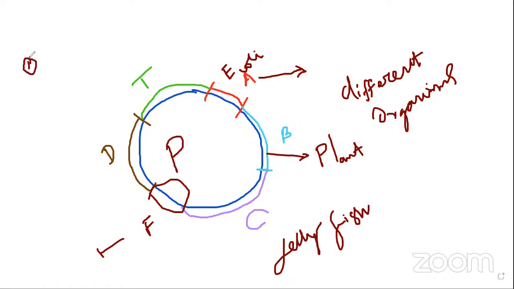One is for the cutting process. What are we using? Already you know about the restriction endonucleases.